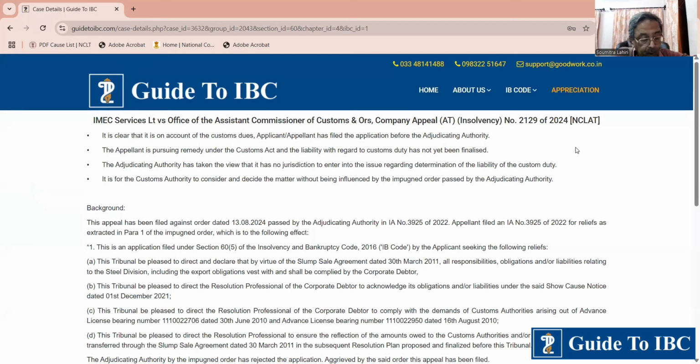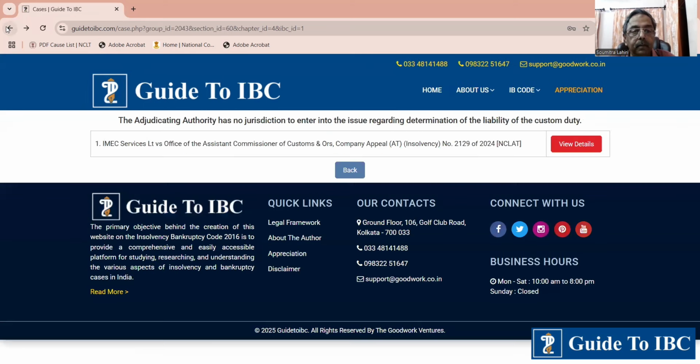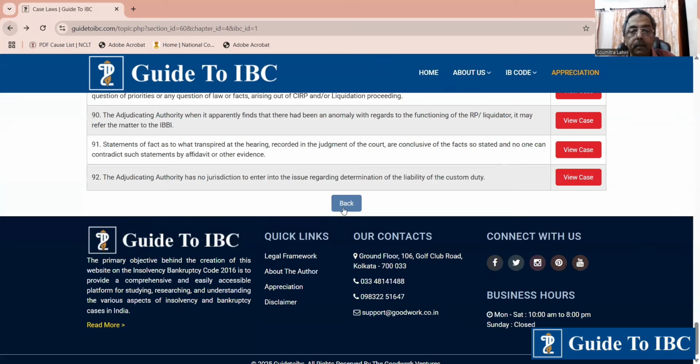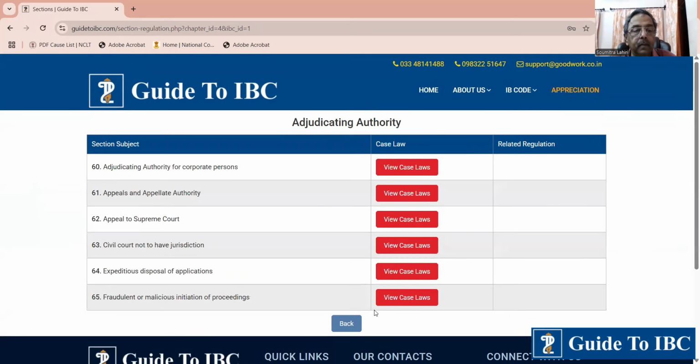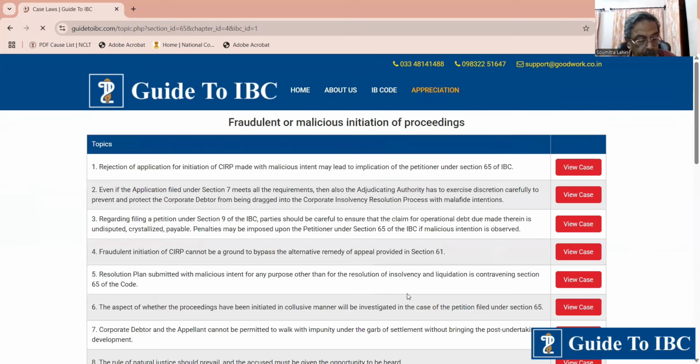That's it. But that was this case. Now we come to a very important case. That is Rakesh Arora and another versus Acute Daily Media Private Limited. This is a 2024 case. This deals with section 65, topic 22.